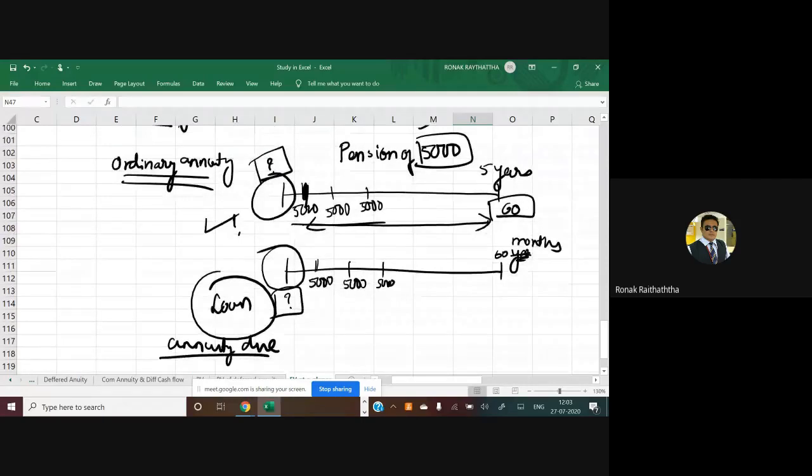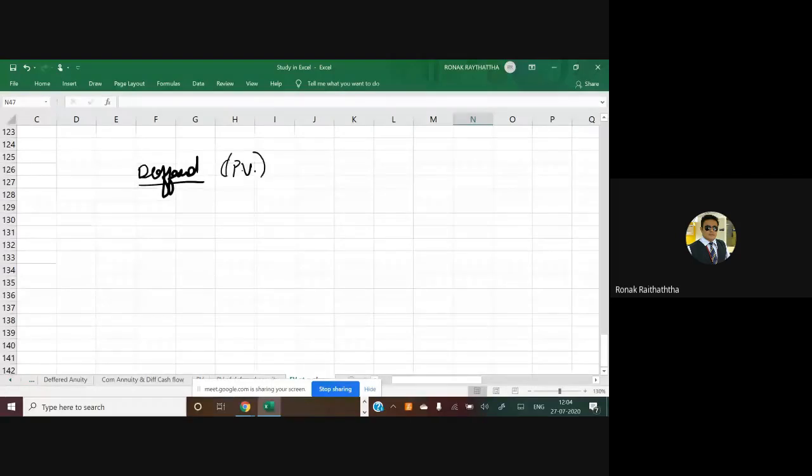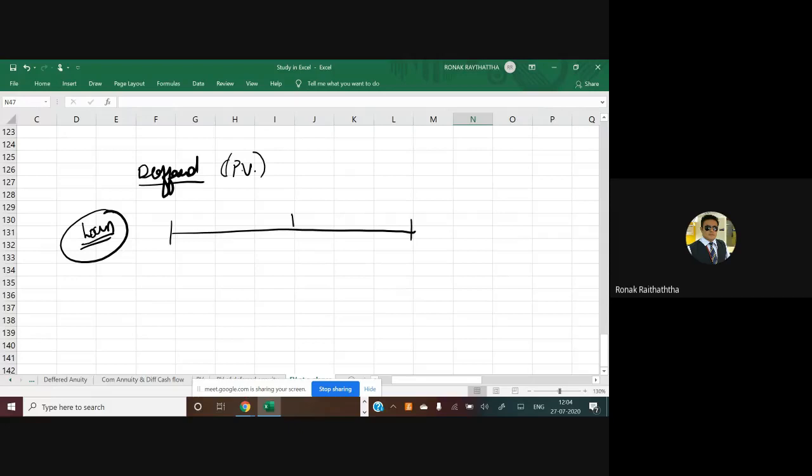Okay, so now there comes a deferred annuity, which is again a bit of a mess in terms of understanding. So let's go to the deferred annuity. Now we are focusing on present value, how we are going to interpret this. Try to understand this. Say you have taken some amount of loan right now. You want to know what amount of loan you have taken, but up to 5 years you are not going to pay any installments on it. You are going to pay the amount of 5,000 rupees after the end of the 5th year.